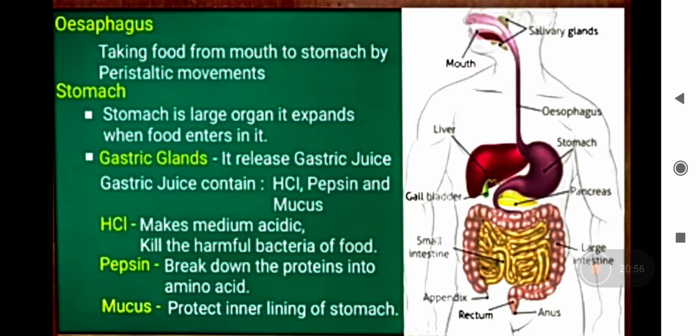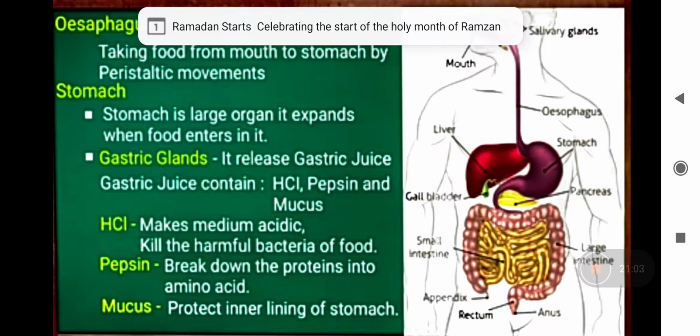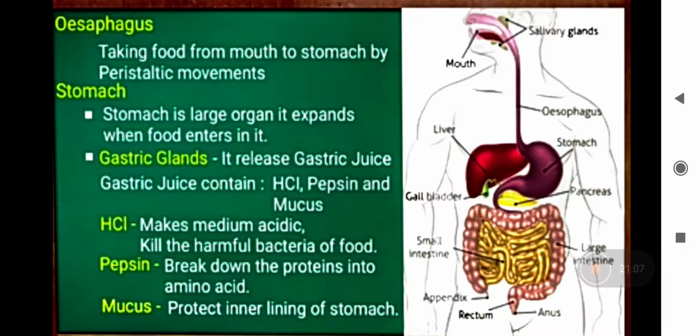We have to protect the stomach also. HCl is a very strong acid. It is secreted in your stomach. तो उससे इंटरनल लाइनिंग ऑफ स्टमक कैन डैमेज. उसको प्रोटेक्ट करने के लिए again mucus is secreted.